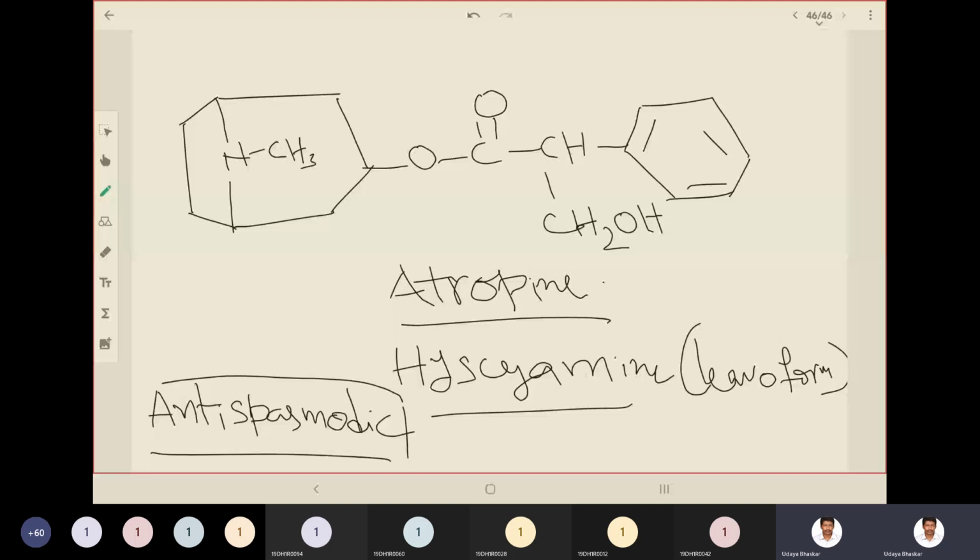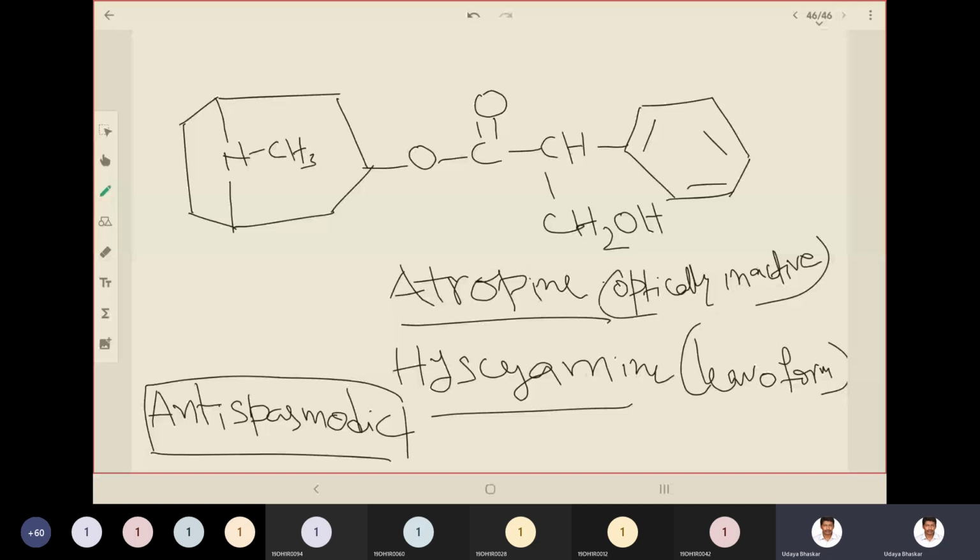Try to remember these two names. You have to mention that hyoscyamine is the LEVO form of atropine. Atropine is optically inactive, and you have to remember the structure of atropine to compare it with others. You should learn the tropane ring first.